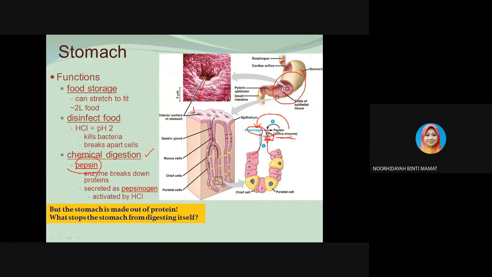But the stomach is made up of protein. What stops the stomach from digesting itself, instead of digesting protein from the food? In our stomach, we have mucus. The mucus functions to protect the stomach lining so the stomach does not digest itself. So the mucus is very important.